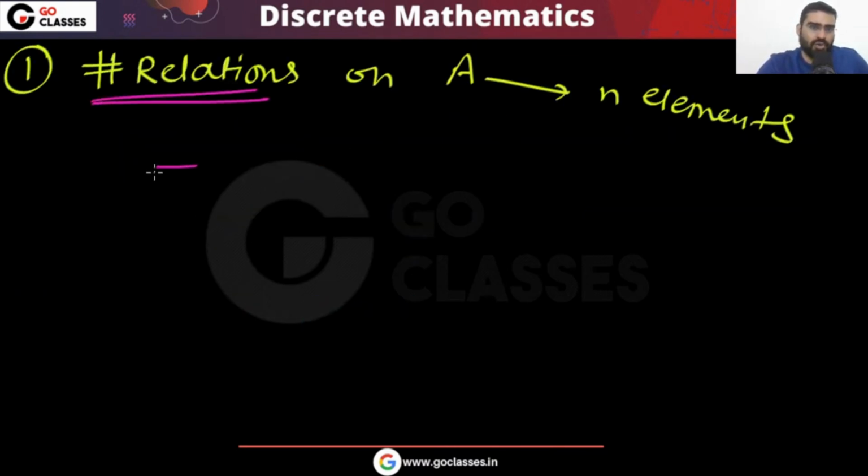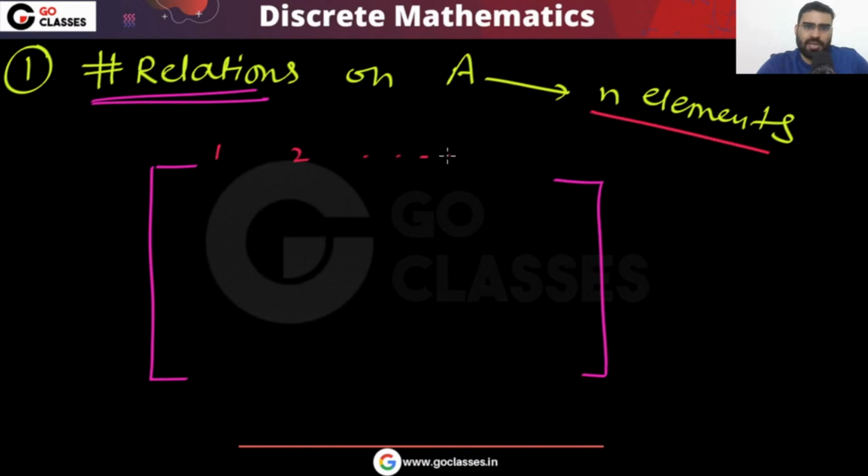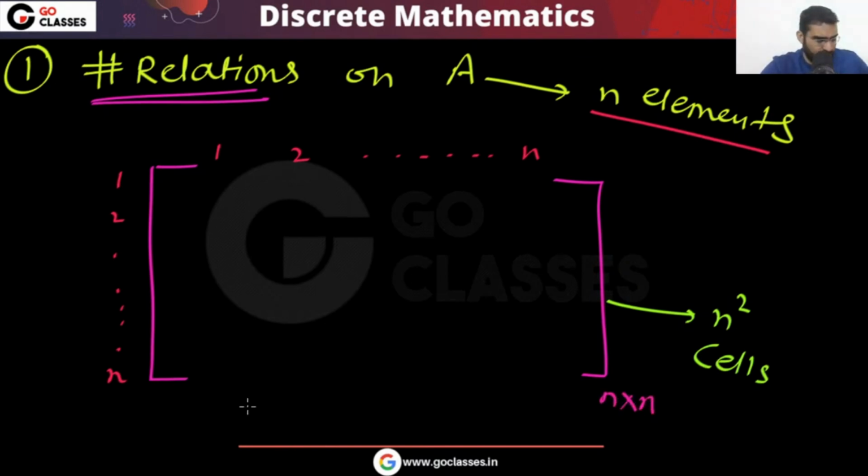First of all, you use the matrix representation. In this A you have total n elements. So how many cells will be there in this matrix representation? There will be n square cells, because this is an n by n matrix.